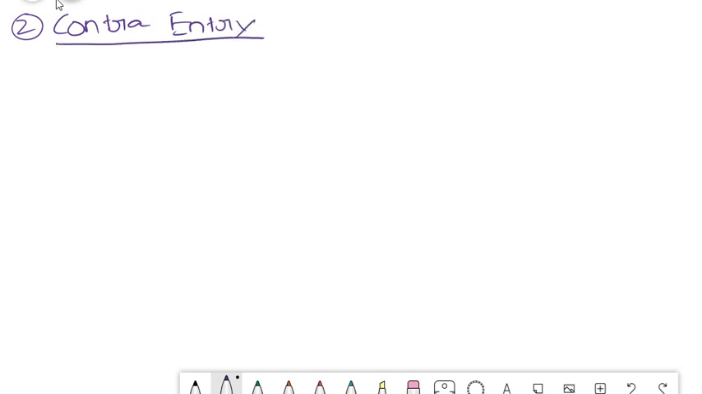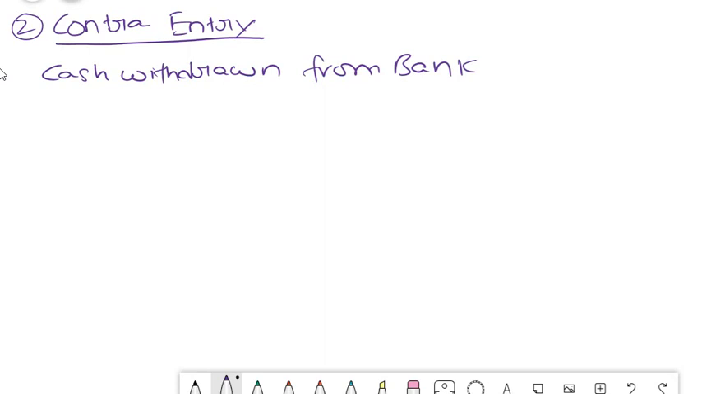Contra entry. There is something called contra entry, friends. What is this contra entry? It is mostly related to your cash account. When does it happen? A simple and most common example is that we withdraw cash. Cash has been withdrawn from bank and the amount is 50,000.